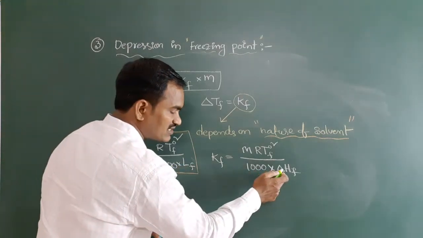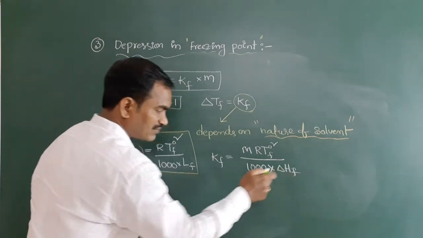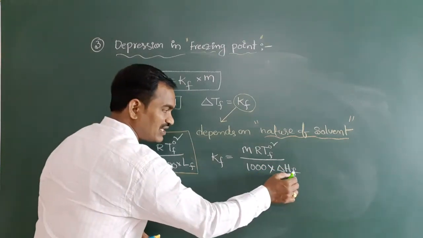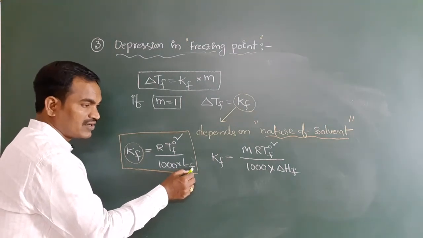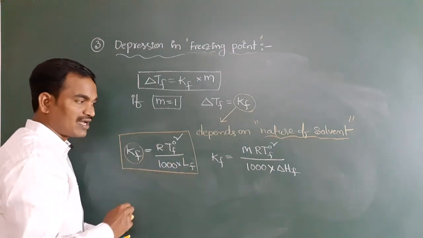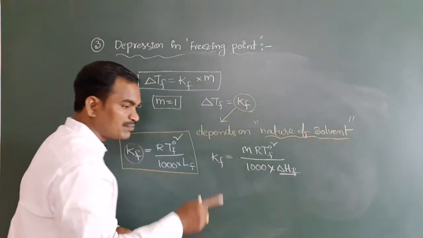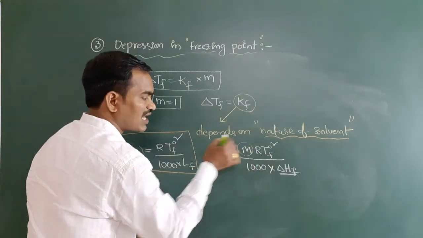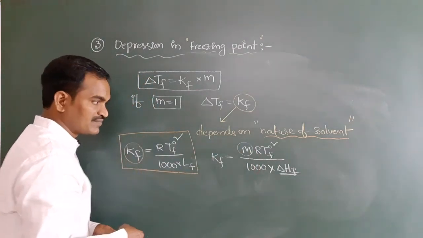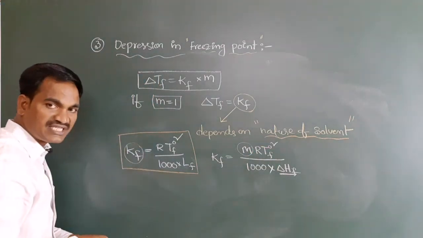Enthalpy means latent heat of fusion, so F we have to take here. So here you see this delta HF, that means enthalpy of fusion. This is the latent heat of fusion per gram of solvent. This is the enthalpy of fusion per gram of solvent. This capital M is the molar mass of solvent. This T naught F means, you know, the solvent freezing point.